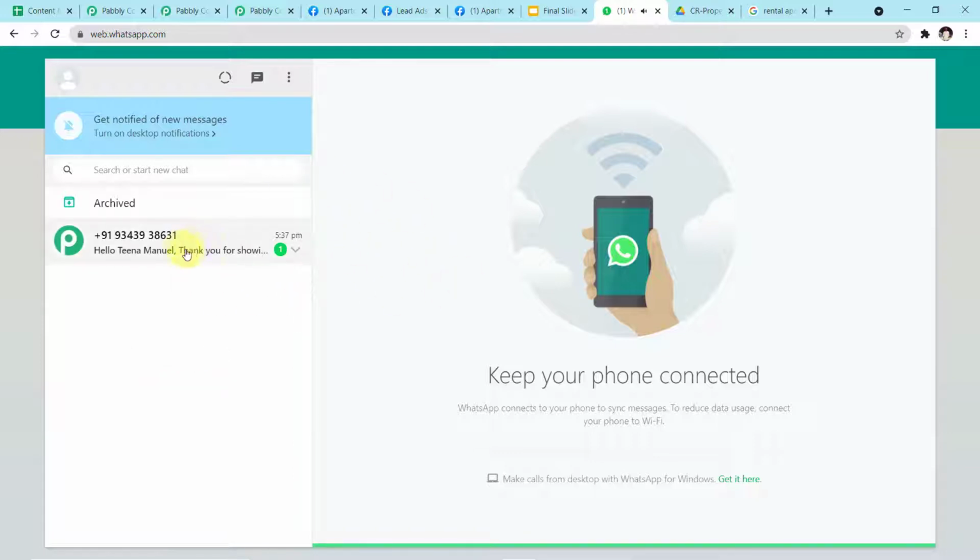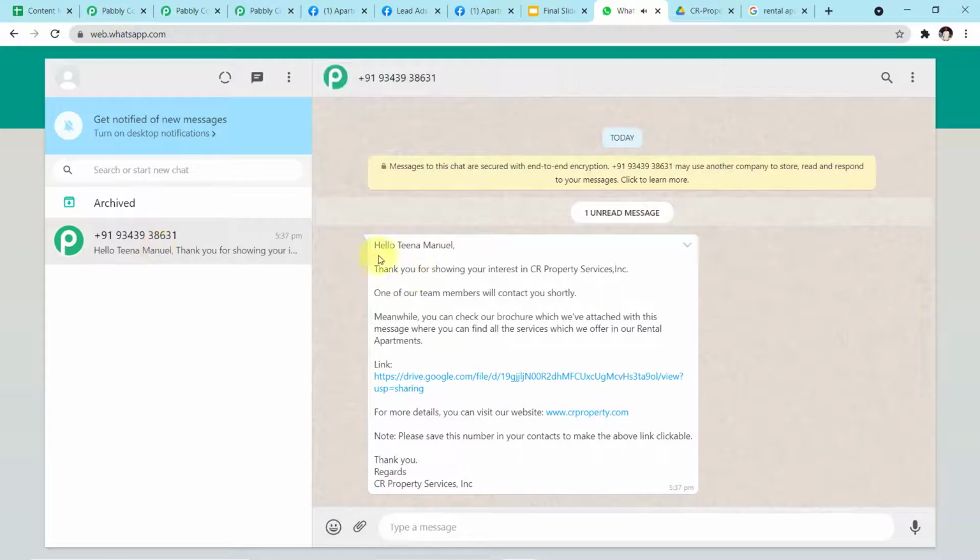Okay guys, as you can see on my screen, a message has just arrived for Tina Manuel, which says, "Hello Tina Manuel, thank you for showing your interest in CR Property Services. One of our team members will contact you shortly. Meanwhile, you can check our brochure which we have attached with this message, where you can find all the services which we offer in our rental apartments. This is the link. For more details, you can visit our website. Note, please save this number in your contact to make the above link clickable. Thank you, regards CR Property Services."